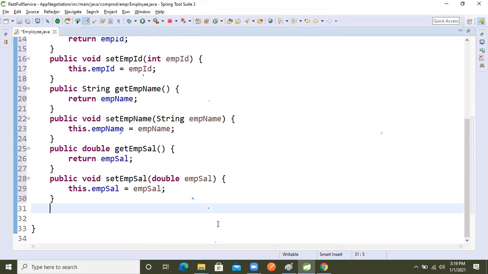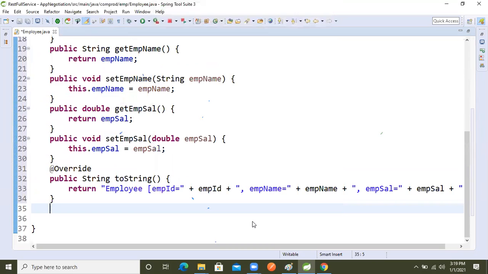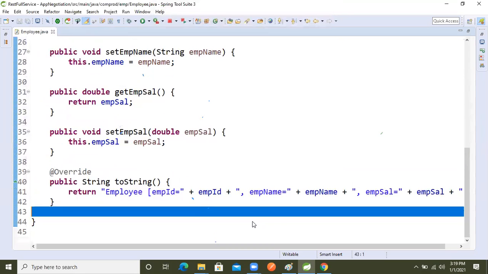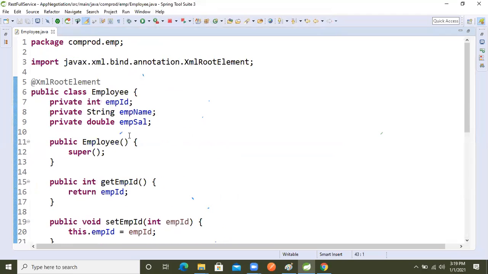I want toString also, right? Alt Shift S plus S. After clicking that, we got the toString method also, in the overridden format of all our data, right? So now next what we will do.